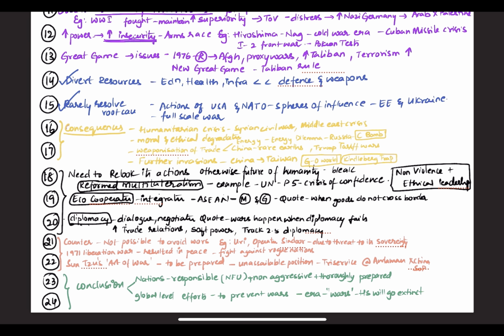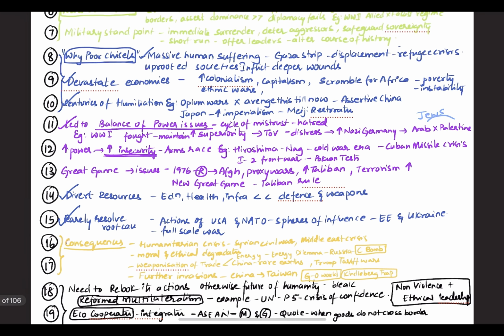Next, 18th, 19th, 20th. Here what we have to do is write the suggestions, because we are almost towards the end, the conclusion. So 24 and 25 would be concluding paragraphs. However, before that you need to write suggestions. If you do not want suggestions to be written here, you can write the counter arguments. These are counter arguments that war is necessary. Although you have written that wars are chisels, here again you have to establish why wars are necessary sometimes, because it is unavoidable, not possible to avoid wars completely.